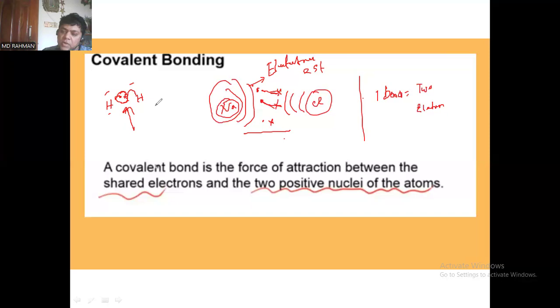So you can now understand the trick. What is happening here in case of covalent bond? In case of covalent bond, the electrons are shared and lie in the middle of the two atoms, and the shared electrons are enjoyed by the two atoms. But in case of sodium chloride, the same thing is not happening.